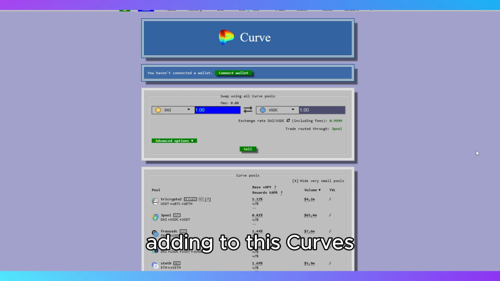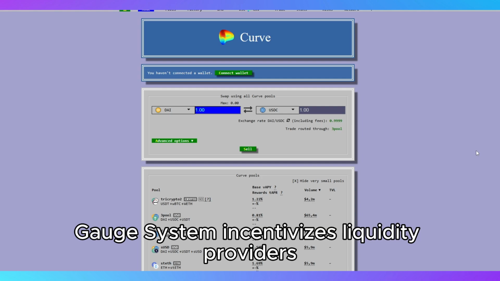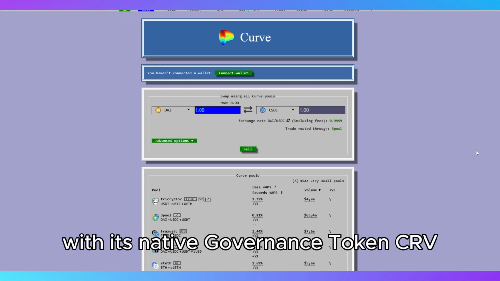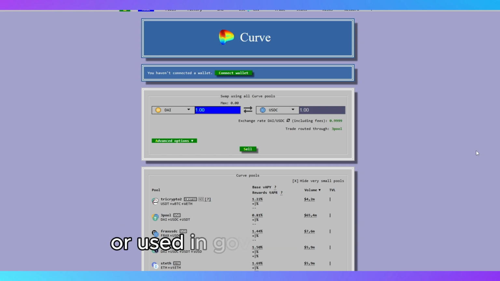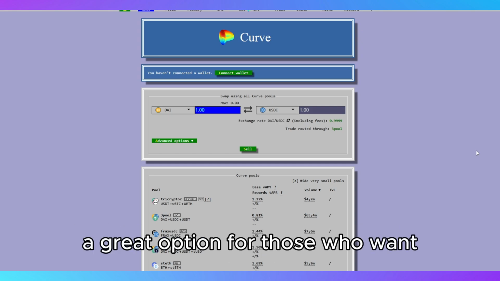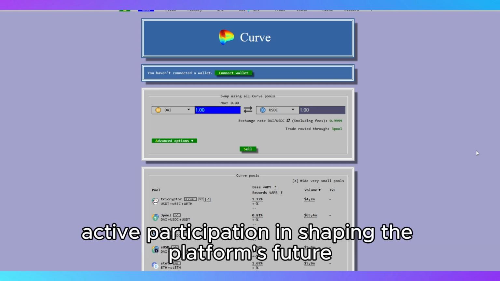Adding to this, Curve's gauge system incentivizes liquidity providers with its native governance token, CRV, which can be staked to earn additional rewards or used in governance votes, a great option for those who want active participation in shaping the platform's future.